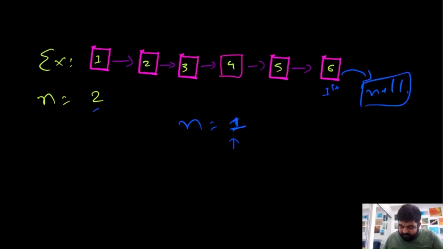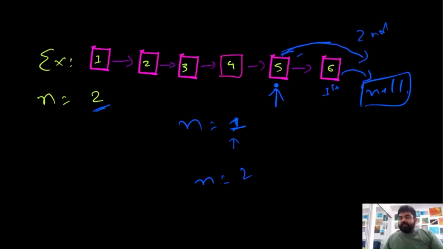If we are given that n is equal to 2, which means we need to remove the second element from the end of the list, how can we determine it? If we are at this position, the next to the next node would be a null node, and if that is true, we can determine that this is the second node from the end of the list. This is a very important property that we need to identify.